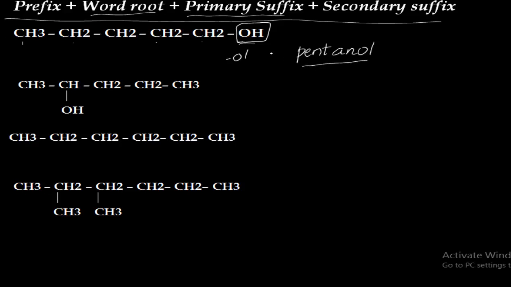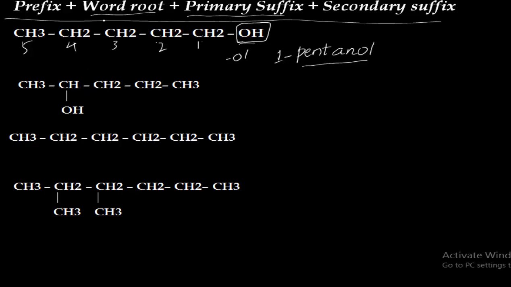Simply we can write it as pentanol or we can write it as 1-pentanol, because the OH group is attached to this carbon, and hence we will start the numbering of carbon from this end. 1, 2, 3, 4, 5. So 1-pentanol is the name of this organic compound. Now let's see the second one.